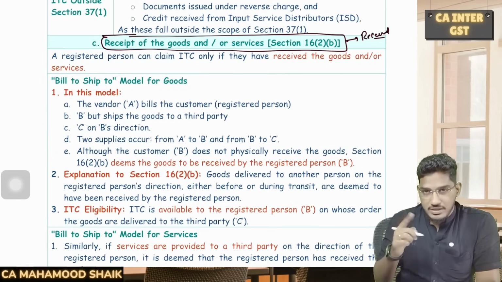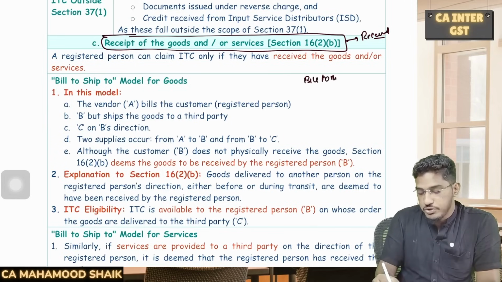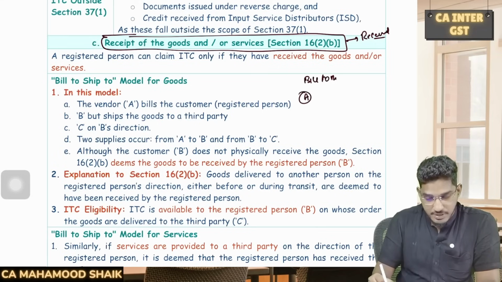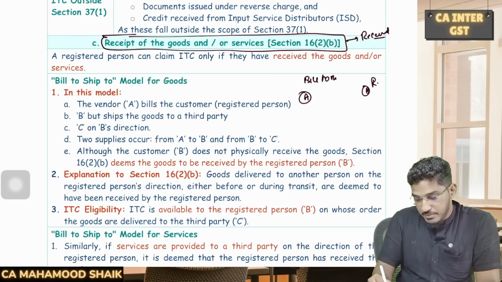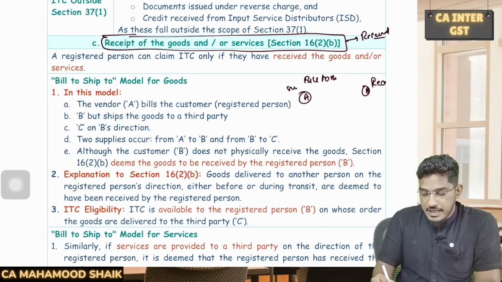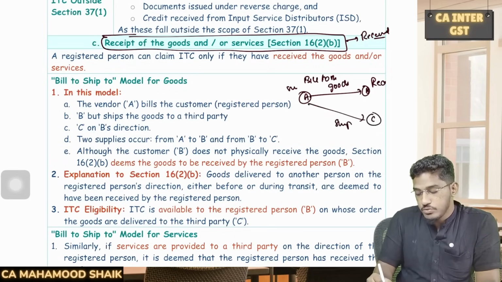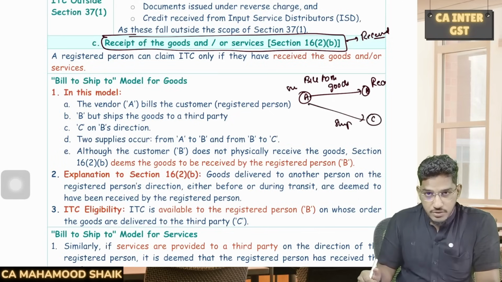But however, there is one condition in case of bill to ship to transaction. In case of bill to ship to transaction, say for example, there is a customer A, there is a recipient Mr. B, there is a supplier, there is a recipient. So say for example, B has placed an order from A. Sir, I want you to deliver the goods. I want you to supply the goods. But what B has instructed to Mr. A is, sir, I don't want the delivery. You please ship the goods to Mr. C.